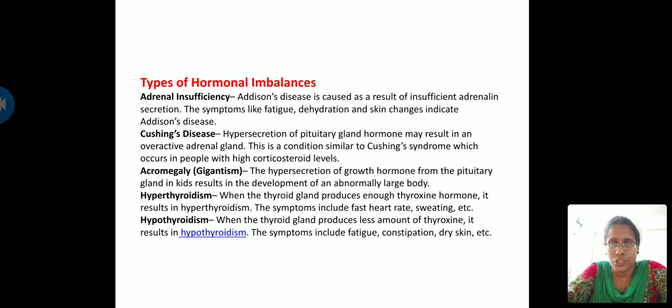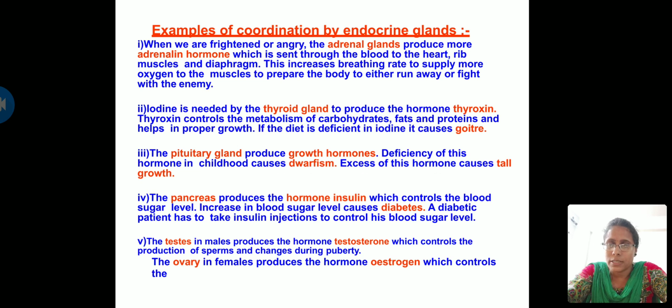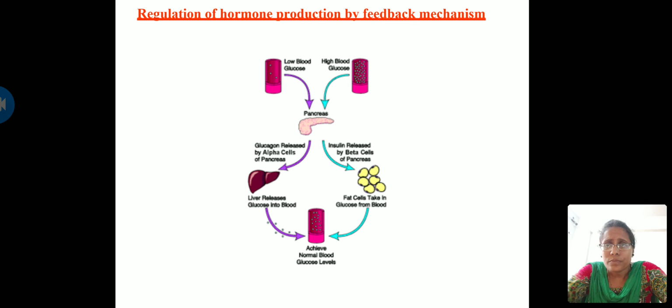I told you already the age. The age is 30 to 60 years. Between this age, people are more affected with acromegaly. They are usually abnormal compared to other humans. Hyperthyroidism, it is due to oversecretion of thyroxine hormone. Hypothyroidism, lesser secretion of thyroxine hormone. So these are the types of hormonal imbalance. Everything is a repetition. Please try to remember all these things and make a note of these points. So that's all about hormones.